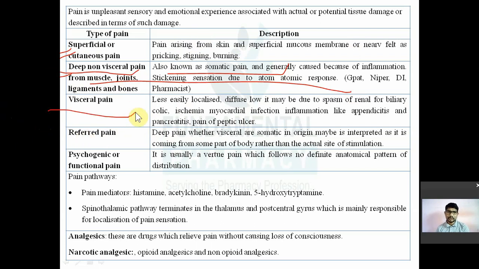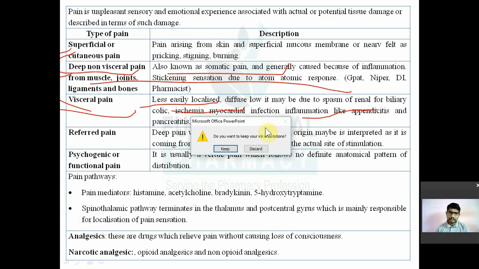Then the next one is visceral pain. As the name indicates, visceral means those arising from visceral organs, that is, internal organs. This type of pain is less localized and diffuse. It may be felt as a spasm. For example, an intestinal spasm is visceral pain. A renal spasm is visceral pain. Pain due to myocardial ischemia is also visceral pain. Then inflammation like appendicitis or pancreatitis. Any inflammation or infection of the internal organs, that pain is known as visceral pain.